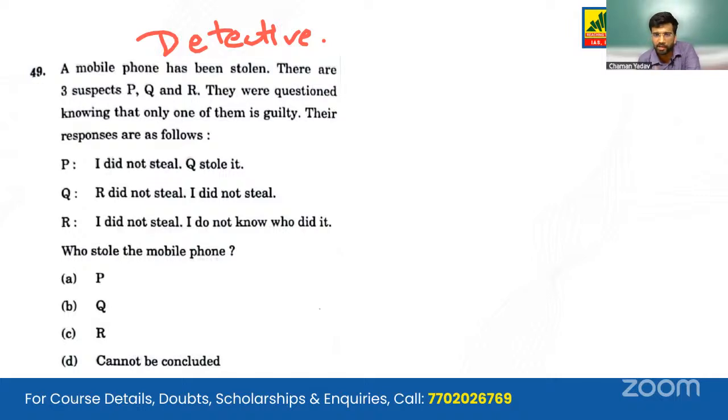A mobile phone has been stolen. There are 3 suspects, P, Q and R. They were questioned knowing that only one of them is guilty, क्योंकि चोरी हुई है तो कोई एक ही चोर होगा. The responses are as follows. P said that I did not steal. ठीक है, P ने नहीं चुराया.